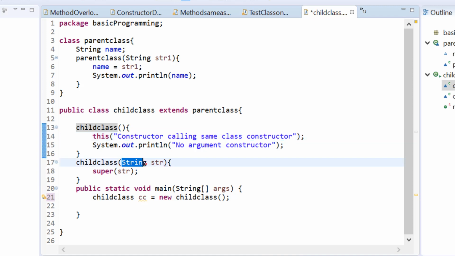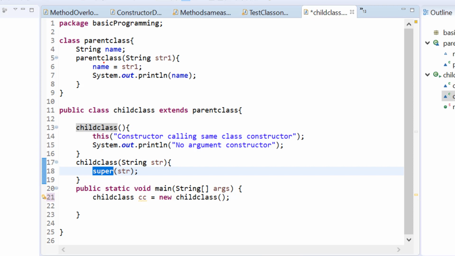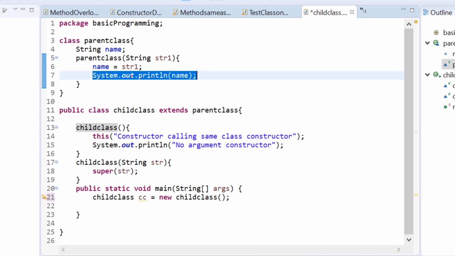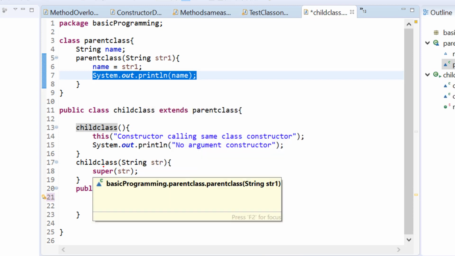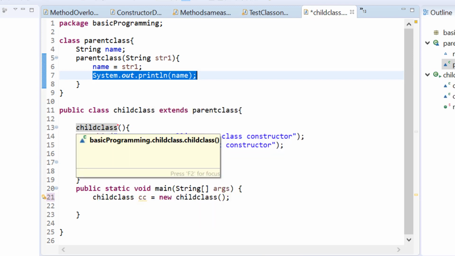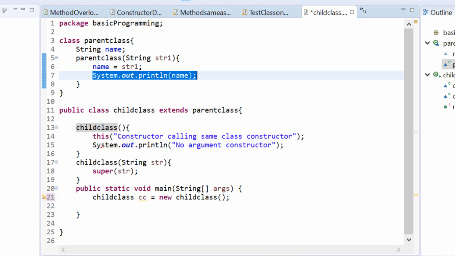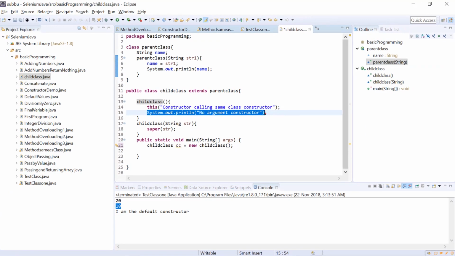And in the parameterized constructor, it now calls the parent class constructor using the super keyword. So it goes to super and first prints this message, constructor calling same class constructor, because of this print statement. Then it comes back to the child class, then back to the default constructor, and it prints no argument constructor.